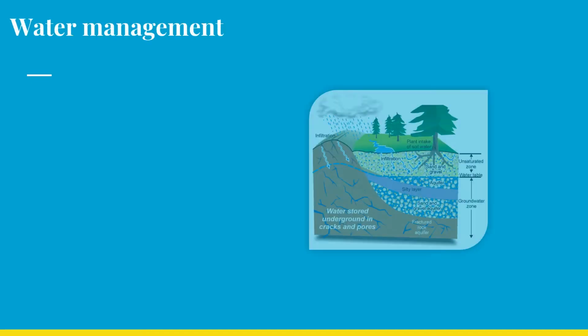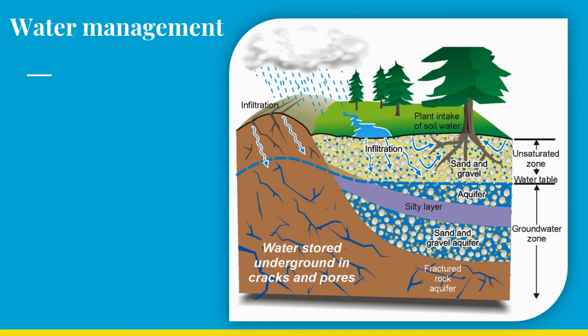We know that we get water due to rains, but we get rains only for 4 months in a year, and if that rainwater is not stored, we will not have water for our daily needs after the rain. So let's see how rainwater gets stored naturally. Over here we have an image which shows that it's raining. So when it rains, the water usually percolates into the ground, and it gets saved, or it is retained in porous rock or cracks in the rock, which is called the groundwater table or groundwater zone.